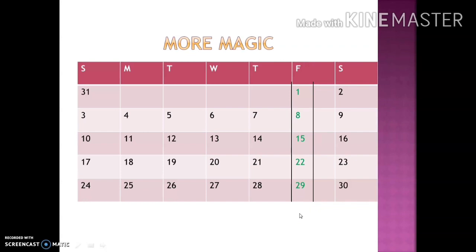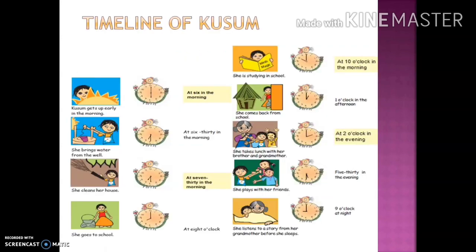This is our magic. Similarly, you can do the same magic in the next vertical column. Now if you want to add all these numbers 2 plus 9 plus 16 plus 23 plus 30, within a second you can do it like this. Same trick. Here our middle number is 16. You multiply this 16 by 5. 16 multiplied by 5 is 80. Now add all these numbers. You will get the answer 80. This is our magic.